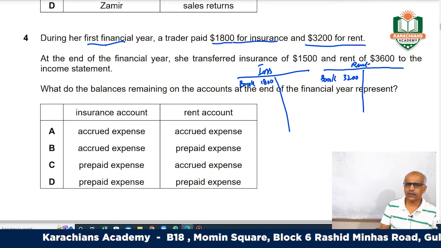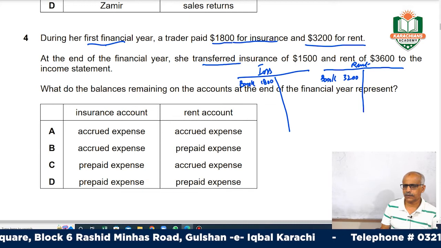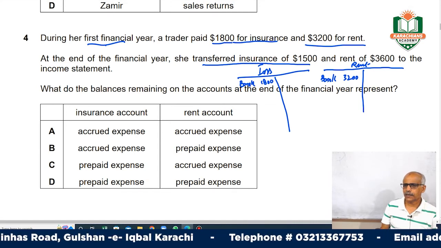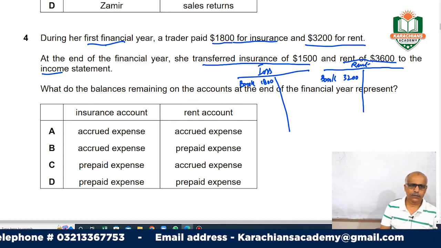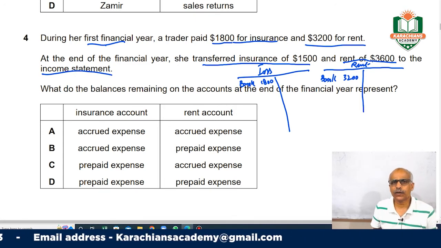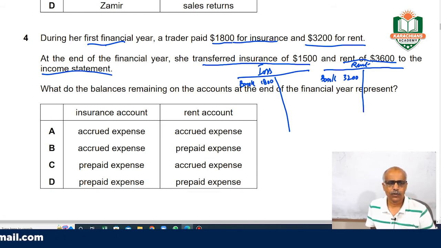At the end of the financial year, he transferred insurance of 1500 and rent of 3600 to the income statement. And you remember, when we make the income statement, we prepare it based on the matching concept.